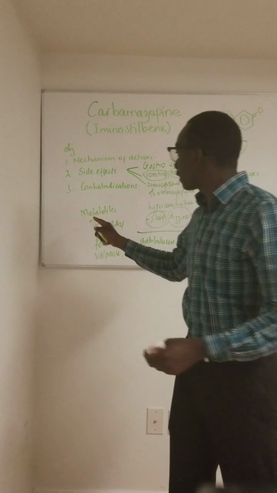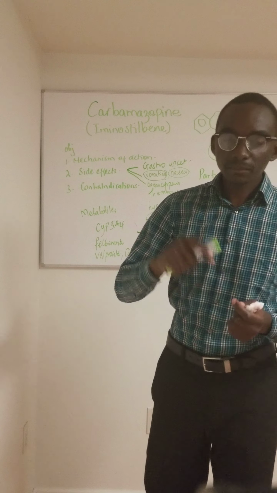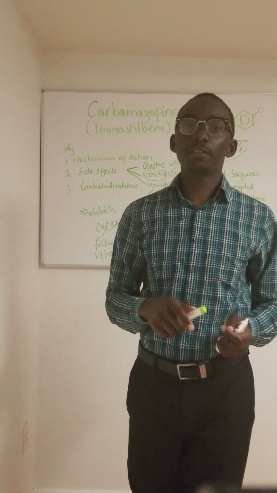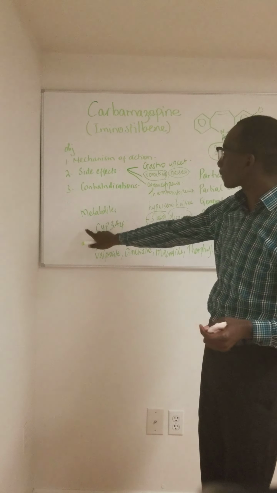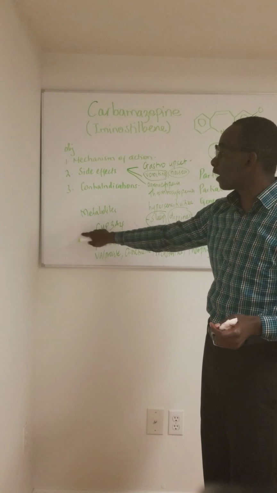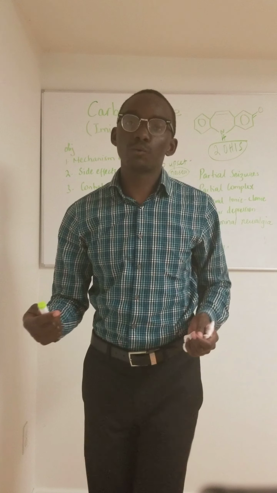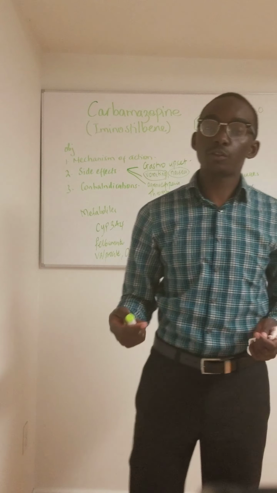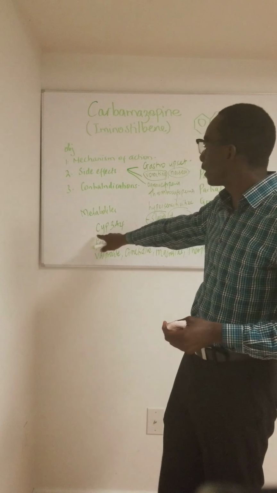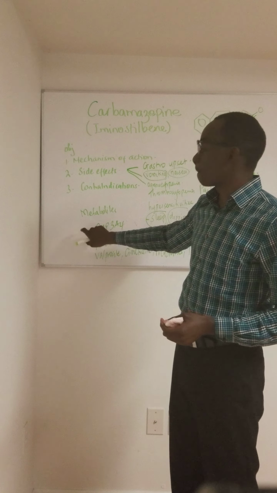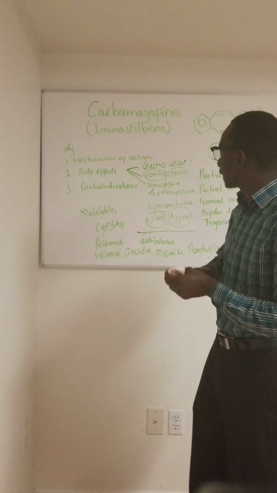And carbamazepine changes the levels of phenytoin, since phenytoin also is metabolized by this type of enzyme. So carbamazepine given together with phenytoin will affect the concentration of phenytoin. So that's another point to note.